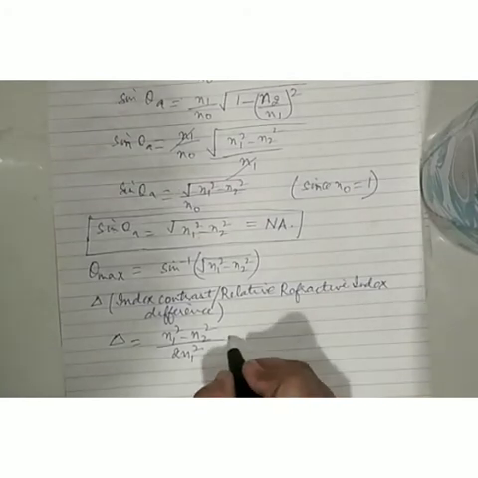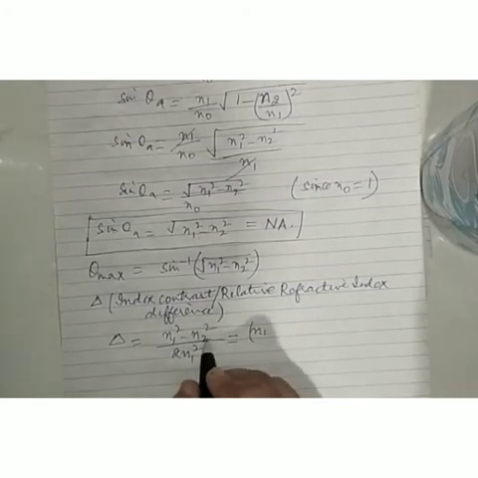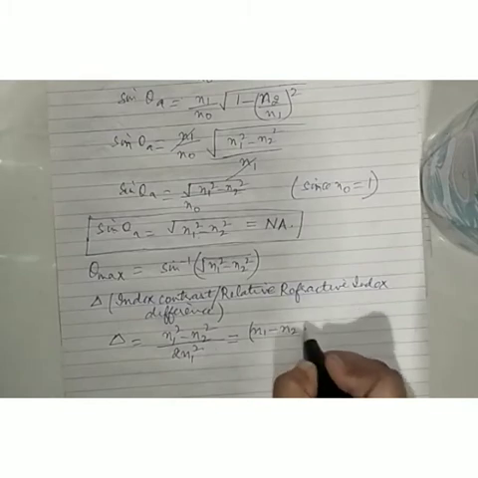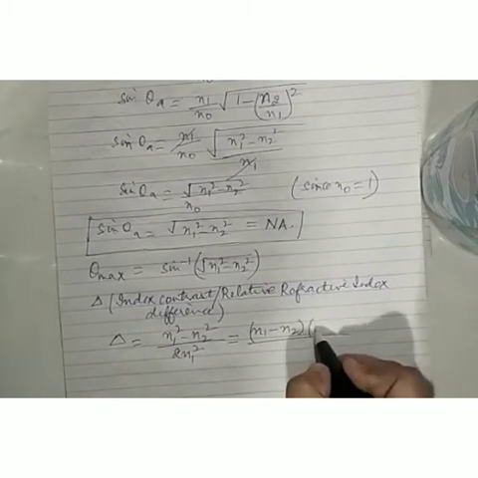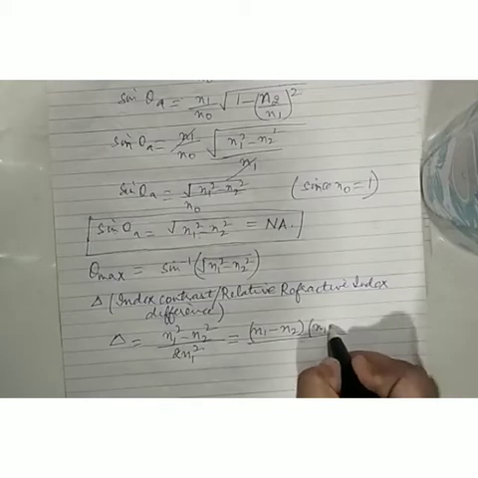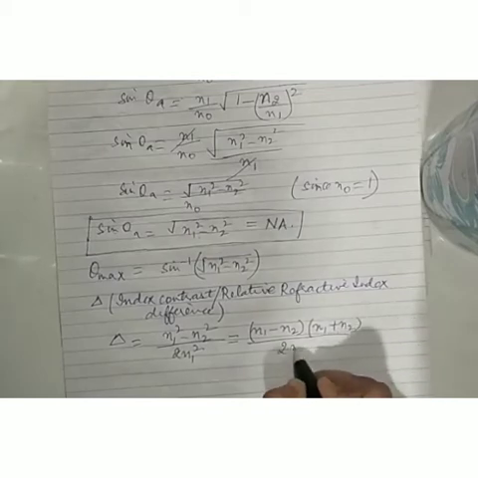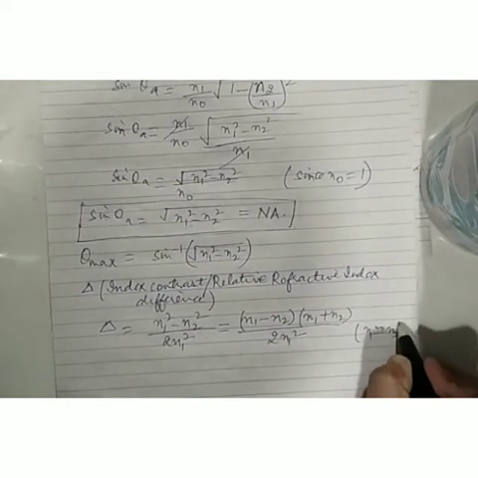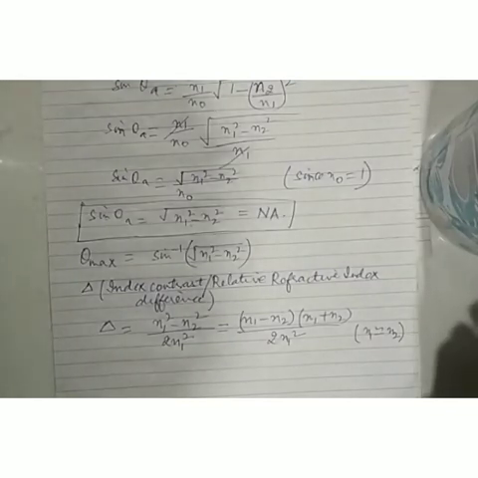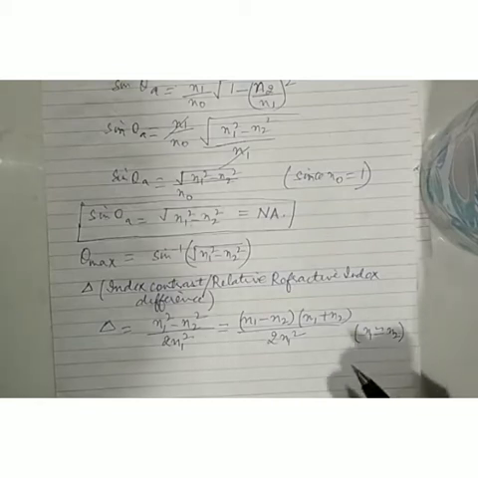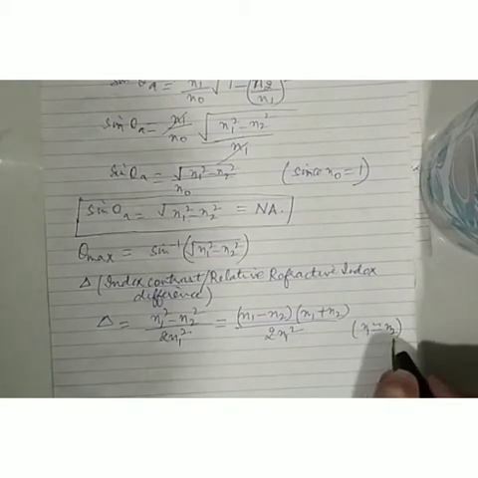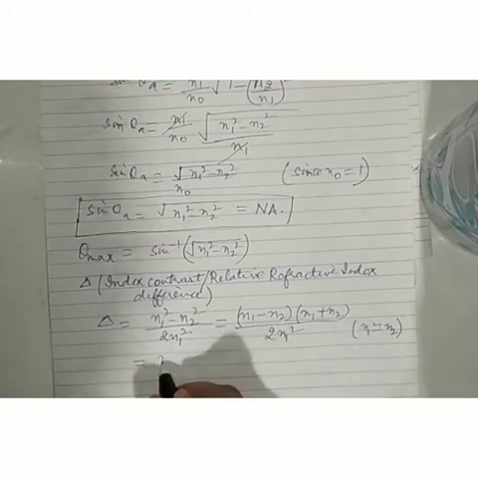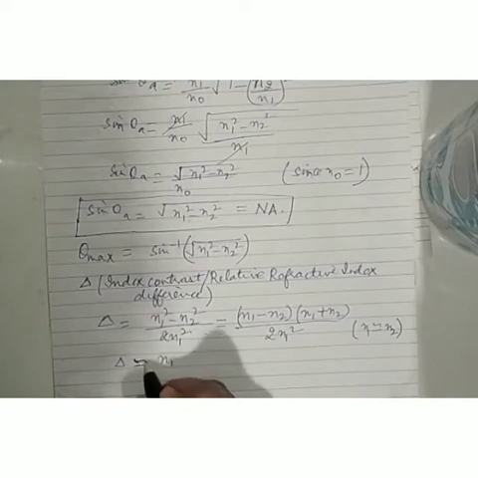Alright. So a square minus b square is a plus b into a minus b. In the same way I can write n1 square minus n2 square as n1 minus n2 into n1 plus n2, upon twice of n1 square. Now since n1 is approximately equal to n2, I told you that the refractive index of the core is slightly more than n2. It is not exactly equal to n2, but slightly more. The difference is very small. So I can assume that they are approximately equal. So accordingly I can write delta is, not exactly equal to, in fact approximately equal to,